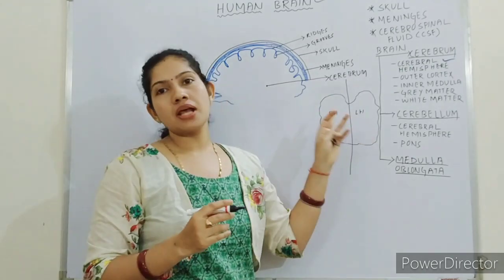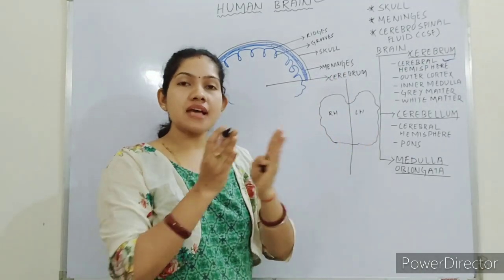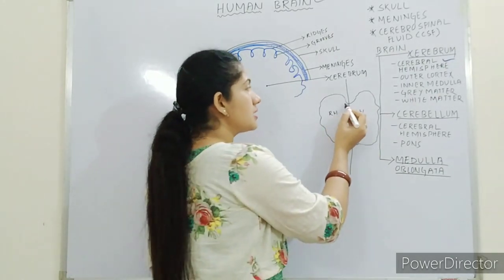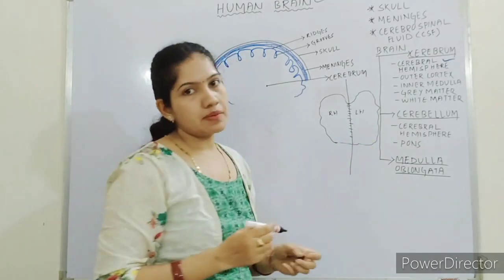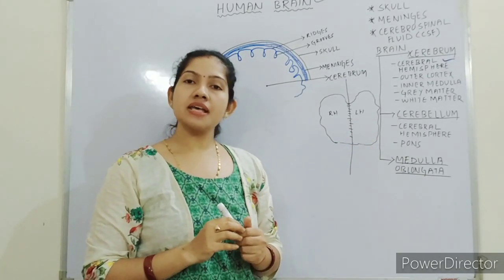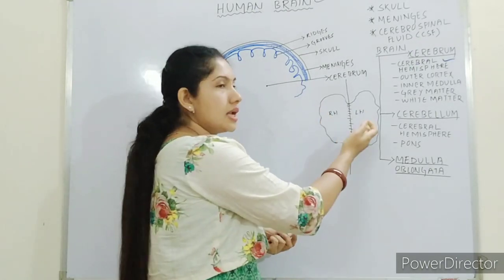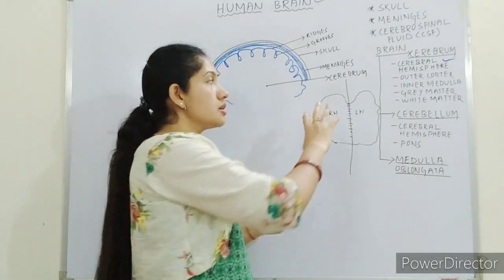These two hemispheres are connected by means of fibers. These fibers help in transferring information from right to left and left to right.